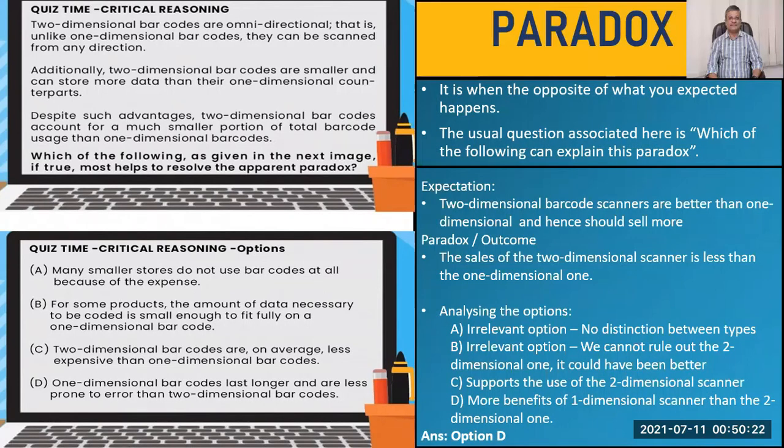I hope you understand and find this session quite easy to decipher the questions, and I hope you have learned something about flaws and paradoxes, and it helps you to actually answer further questions.